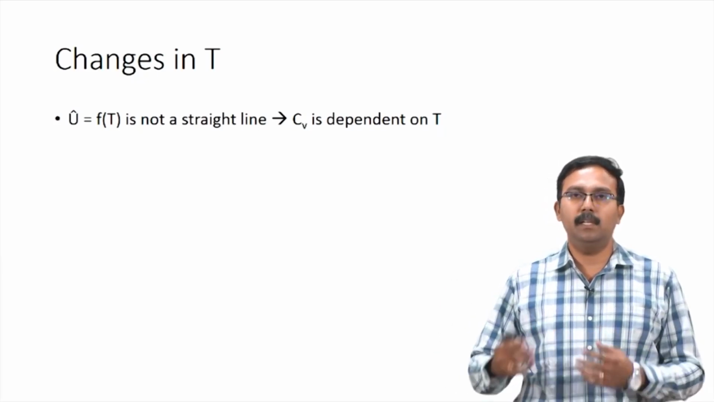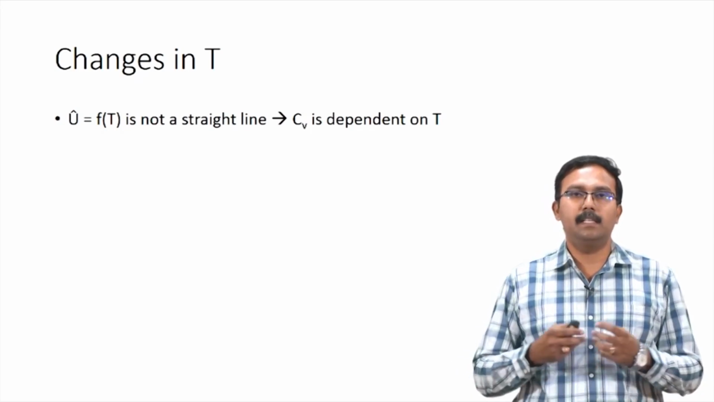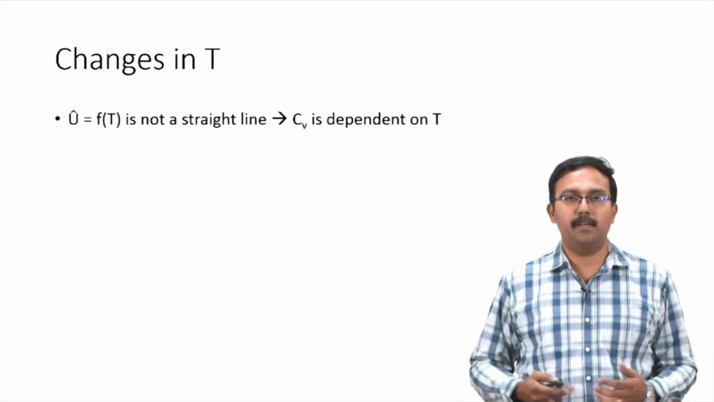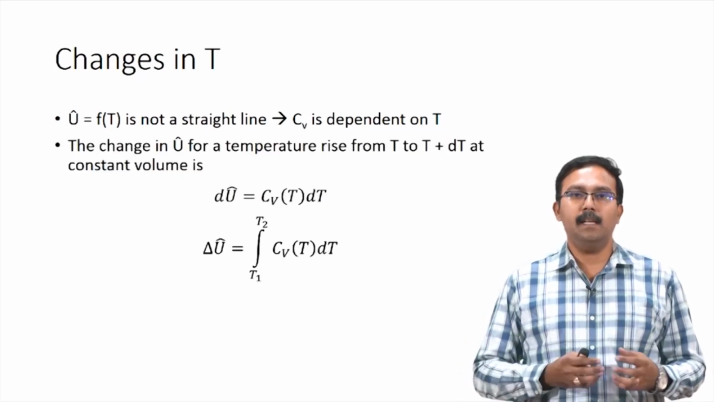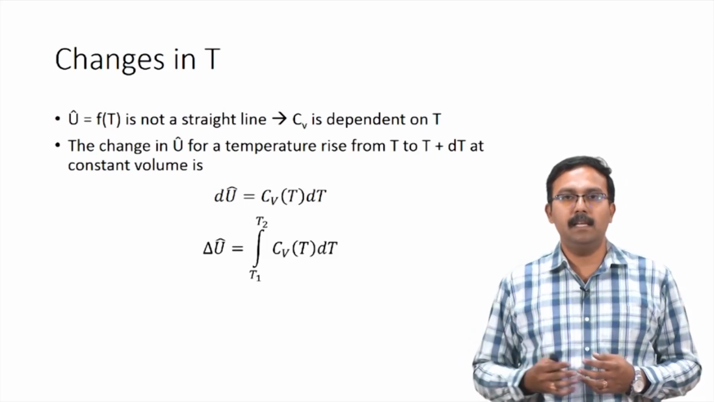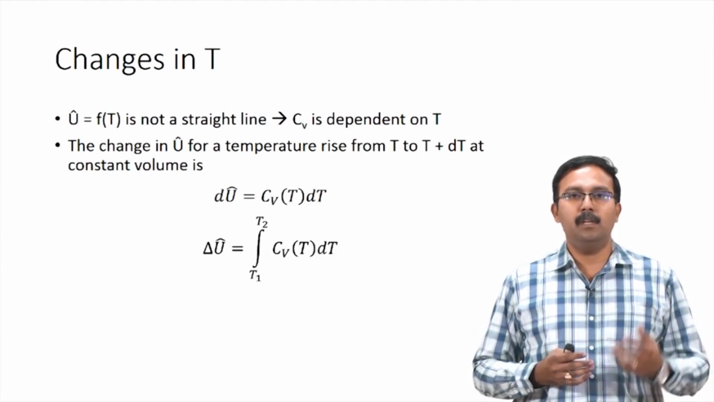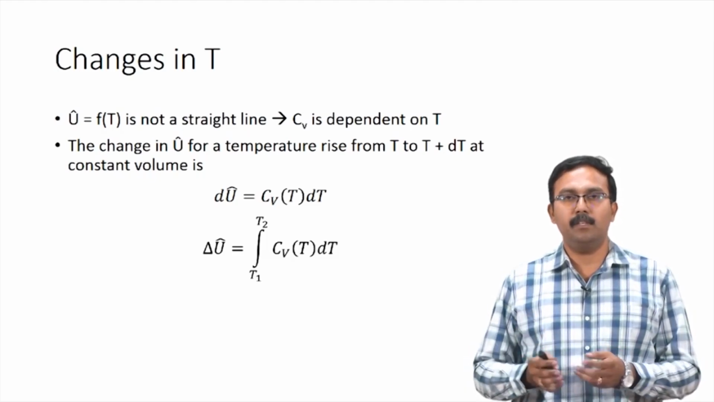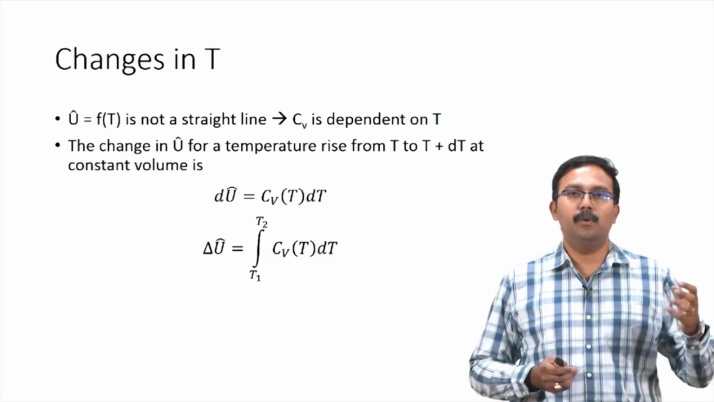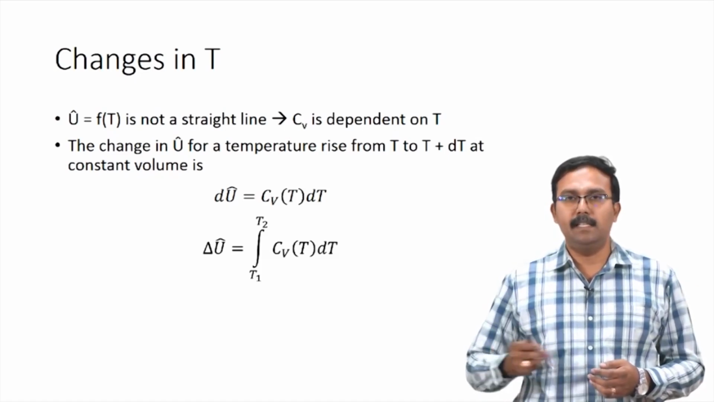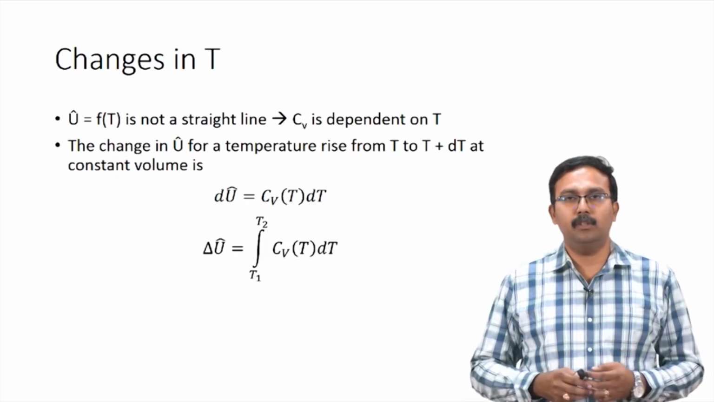CV itself is actually dependent on temperature, and it is given in terms of polynomials which can be obtained from textbooks and reference books. The change in U cap for a temperature raise from T to T plus dT at constant volume can be given as dU cap equals CV, which is a function of temperature, dT. So, delta U cap would be the integral from T1 to T2 of CV dT, where CV is a function of temperature.